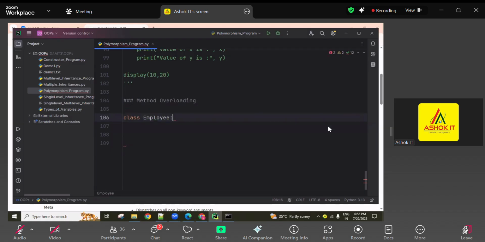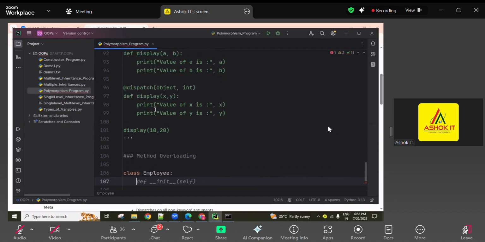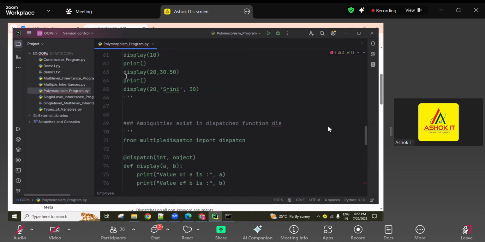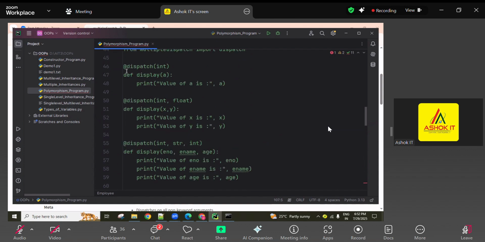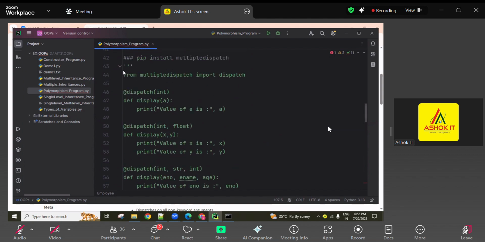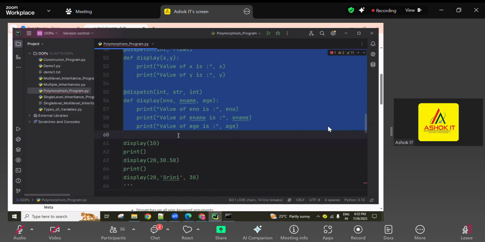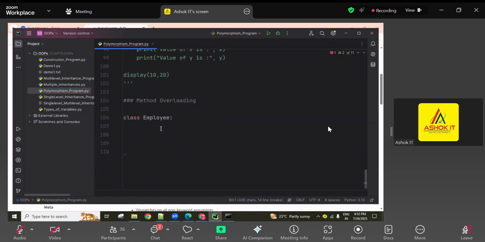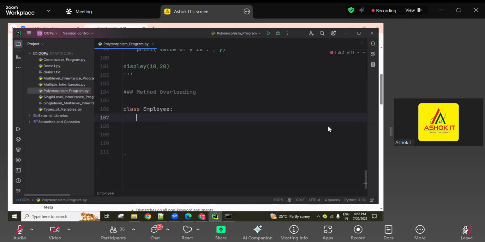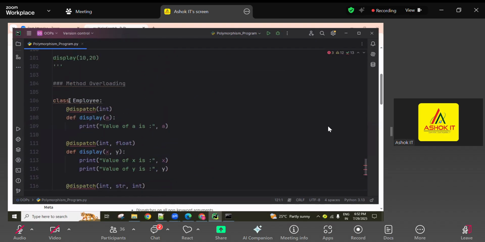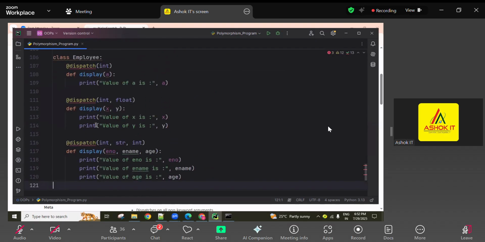So employee. Now inside that, these same things only I will use three times. Check it, guys. One employee class with three display methods.